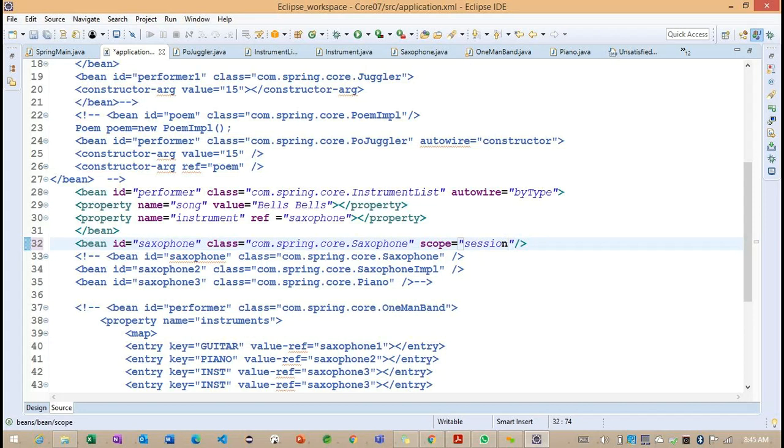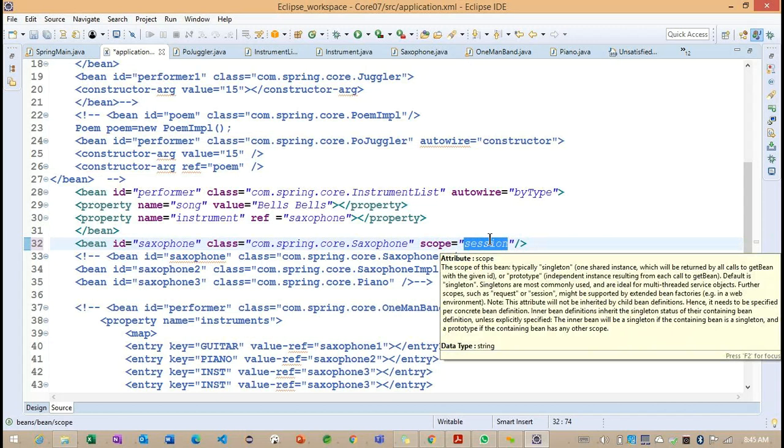Other than prototype, if I'm working at the HTTP request level, for each request where we want to create an object, we can go for request. And sometimes we handle the HTTP session, so based on session-related applications we can create multiple objects, right?